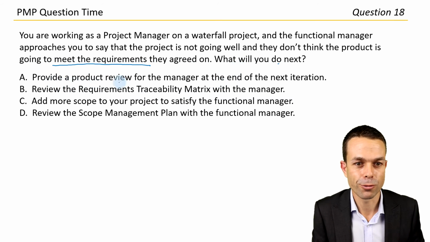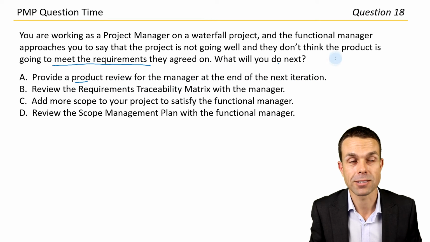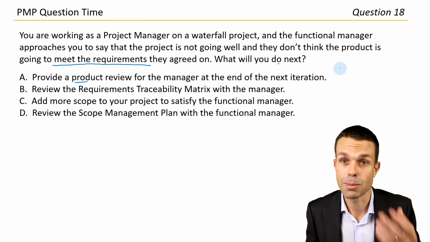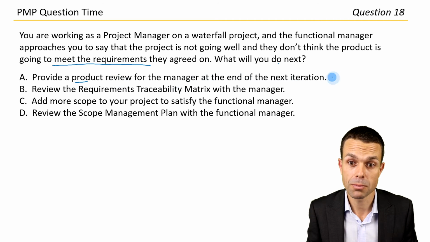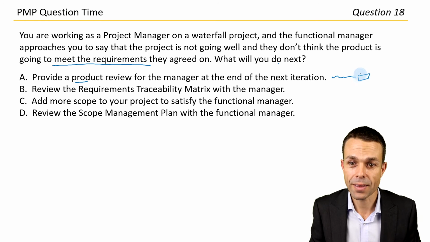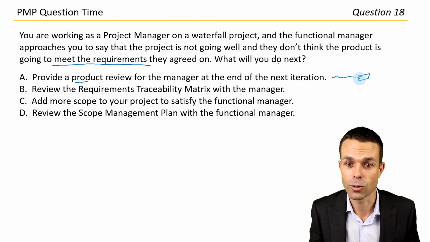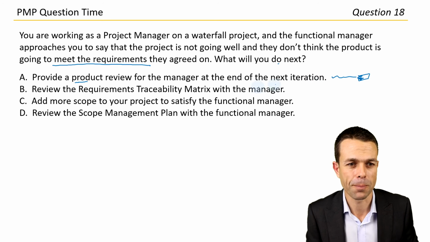Provide a product review, so like a sprint review for the manager at the end of the next iteration. So that would demonstrate the product to the customer. That could be good. That's a maybe, yeah. But that's just for that little increment though, at the end of that 2 weeks or an iteration. So maybe they want more information than that, I think. Let's see if there's a better answer.